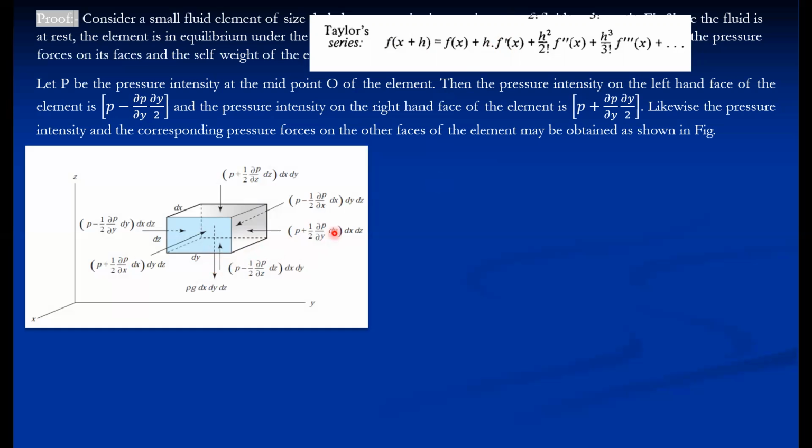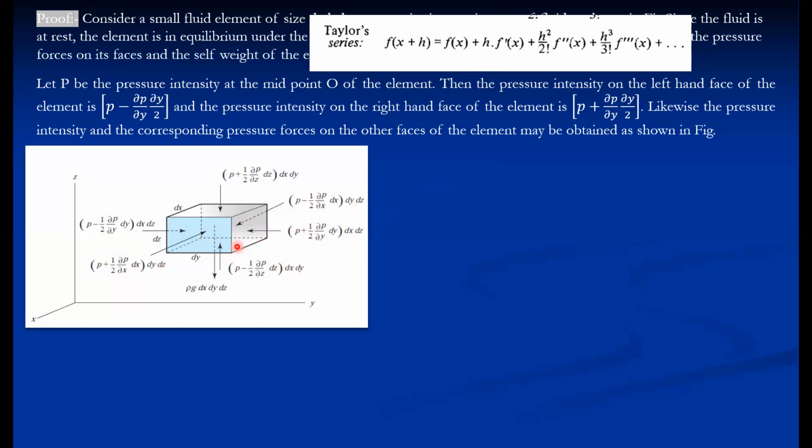And f dash of x is the derivative of P with respect to the y direction, that is dabba P by dabba y. So this is the pressure intensity acting on the right face, because in this direction the pressure is increased by this much amount.